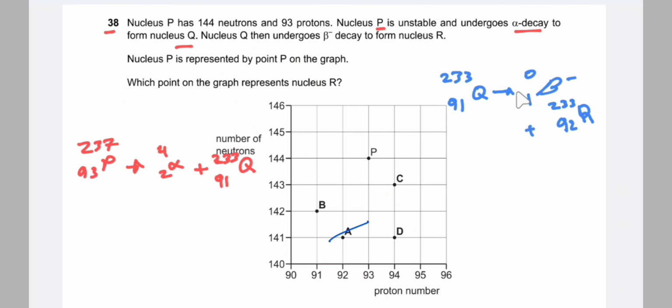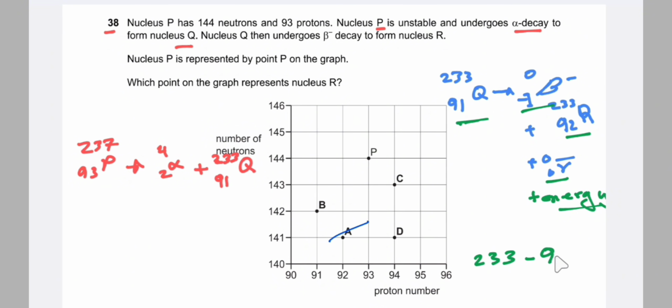So Q undergoes beta minus decay to form R, plus a beta minus particle, an antineutrino and energy. So what is the number of protons and neutrons for R? The number of protons is 92, and the number of neutrons is the nucleon number minus the proton number, 233 minus 92, so 141. So 141 and 92. So the answer is A.